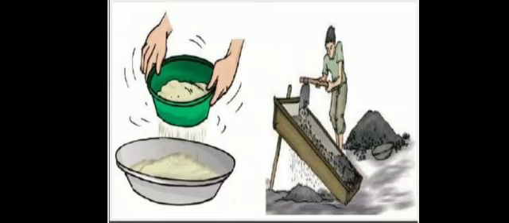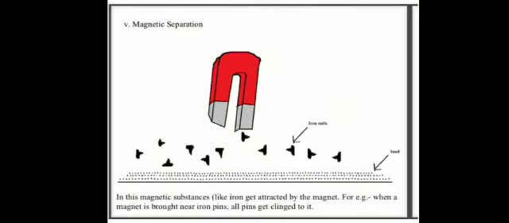Okay? So till now we have seen four methods for the separation of solids from other solids, that is threshing, winnowing, hand picking and sieving. One more method is there, that is magnetic separation. Magnetic separation means separation of a mixture by using a magnet. We know that iron is attracted by a magnet. Now this property of iron is used to separate it from the mixture.